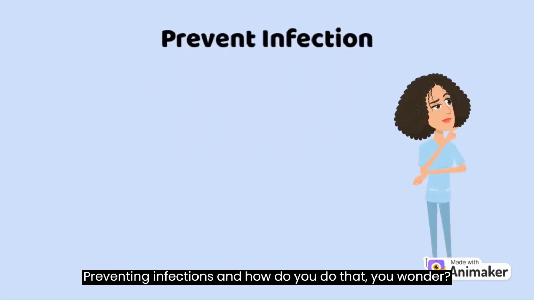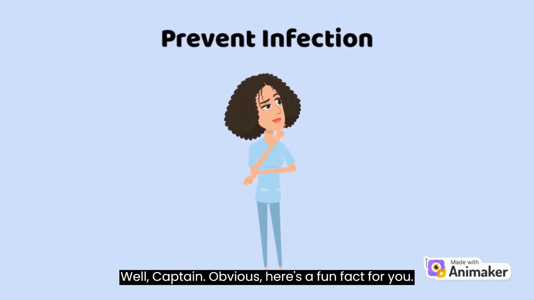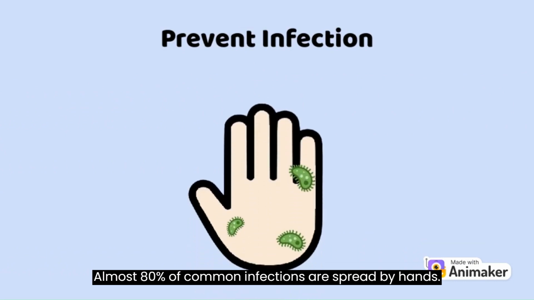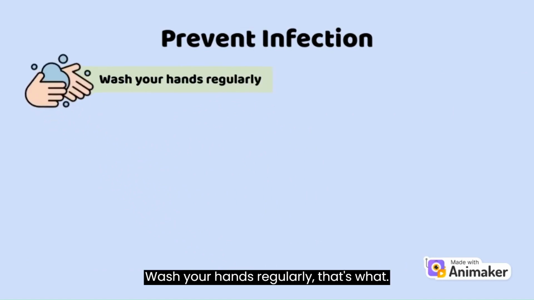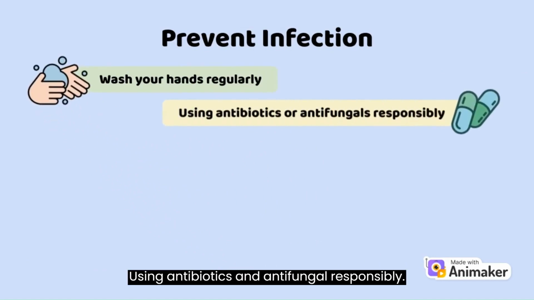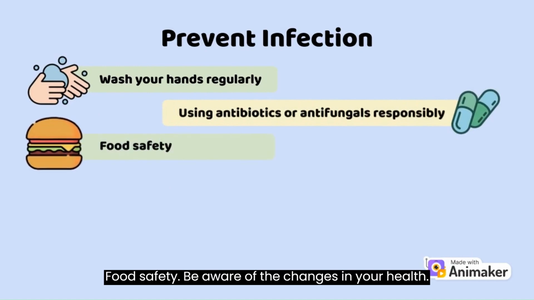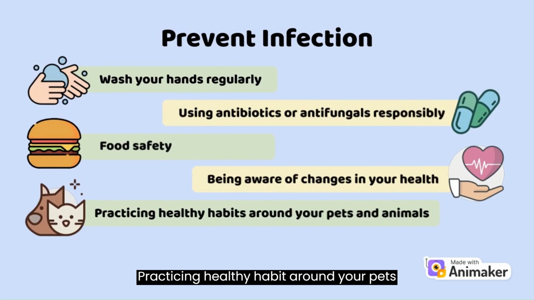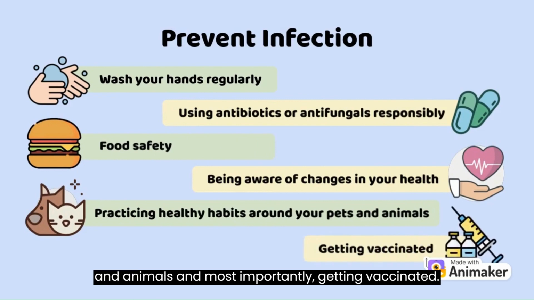Preventing infections. And how do you do that, you wonder? Well, Captain Obvious, here's a fun fact for you. Almost 80% of common infections are spread by hands. So what does that tell you? Wash your hands regularly, that's what. Using antibiotics and antifungals responsibly. Food safety, be aware of the changes in your health. Practicing healthy habits around your pets and animals, and most importantly, getting vaccinated.